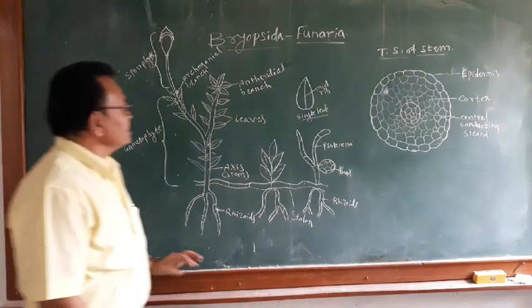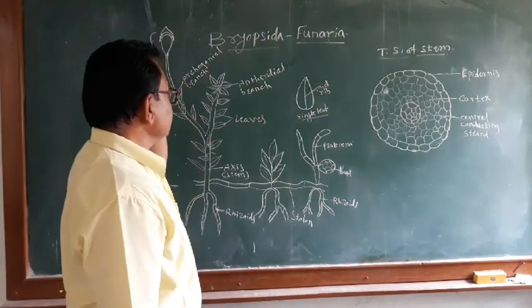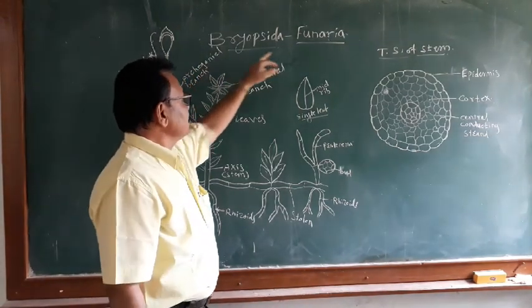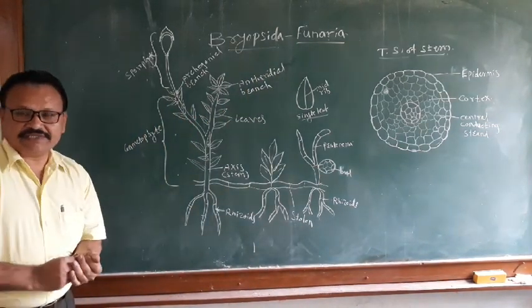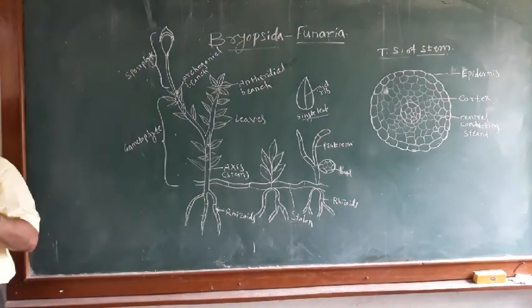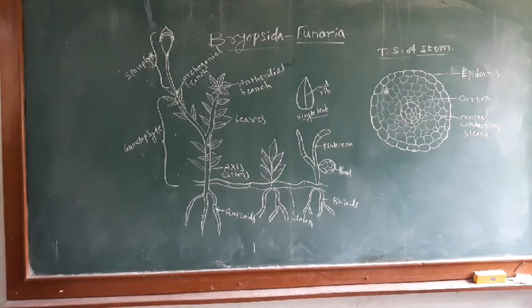Now today we are going to learn about the Bryopsida, and this Bryopsida includes the type of Funaria. This Funaria is a bryophyte, and we can deal with its systematic position, occurrence, external morphology, then internal structure, then reproduction. Funaria reproduces by vegetative and sexual reproduction.